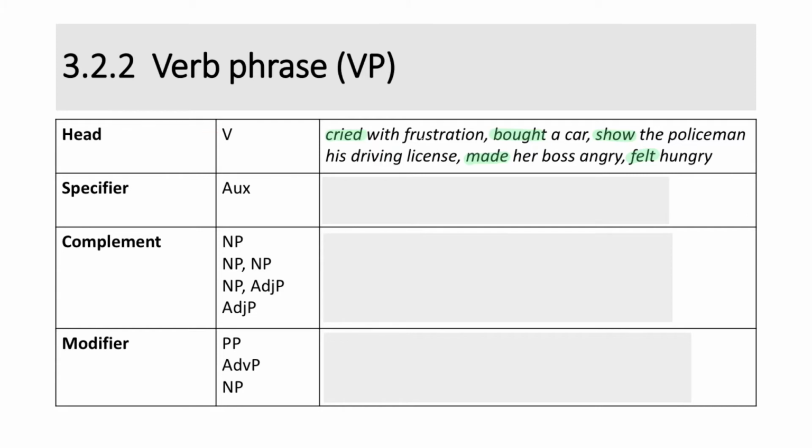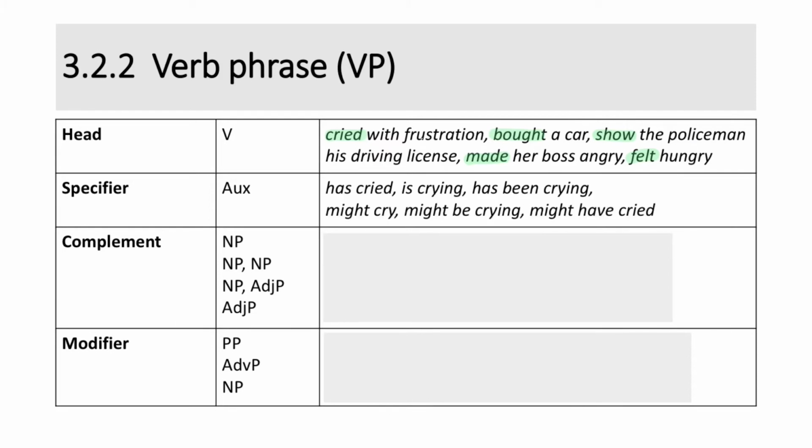Next, specifier. Let's look at the examples here. Has cried, is crying, has been crying, might cry, might be crying, might have cried. The specifiers in these verb phrases are has, is, has been, might, might be, and might have. So the specifier is the position for auxiliary verbs. Next, complement.